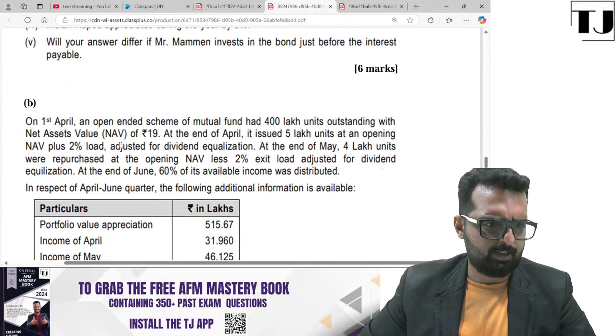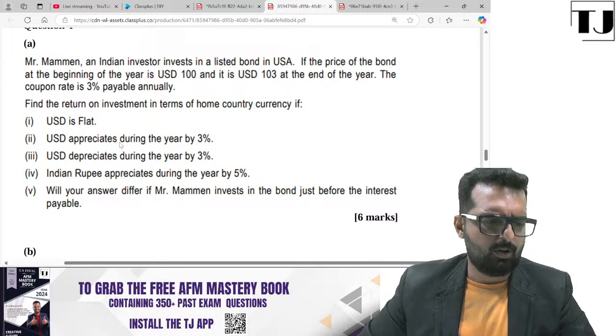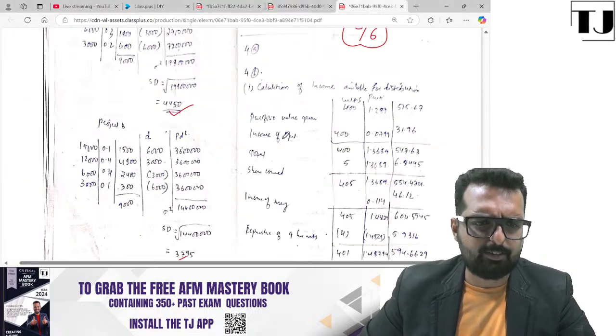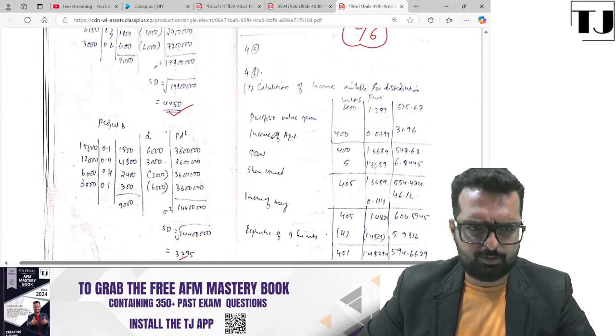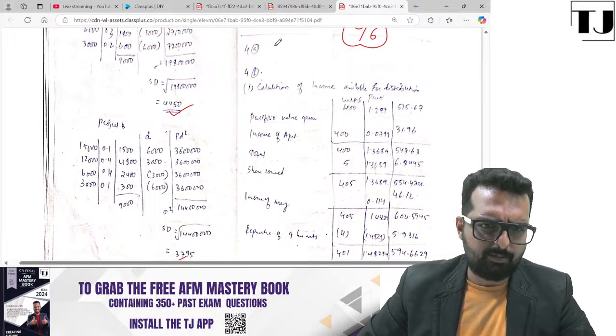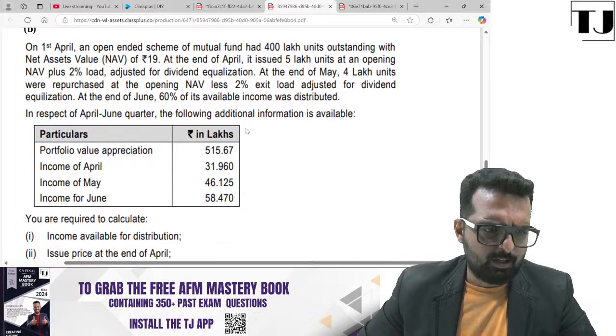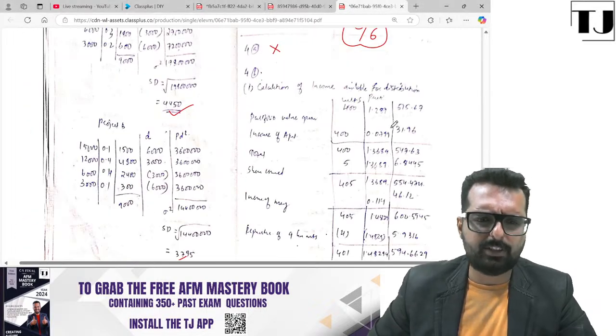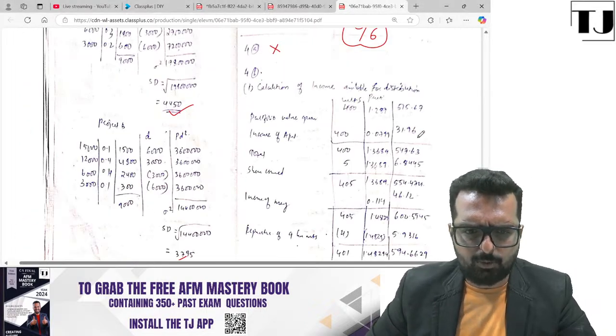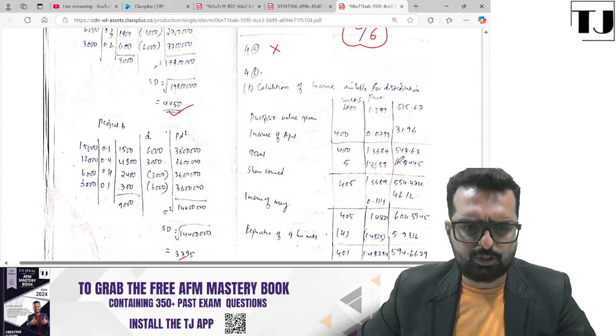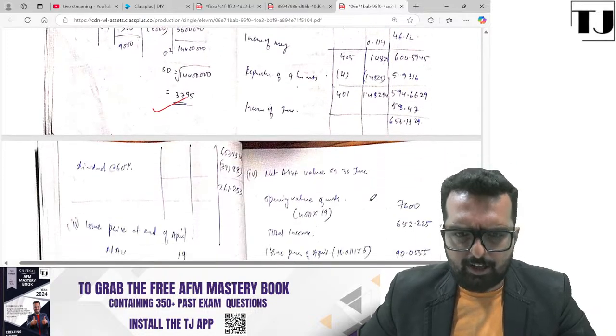This is 5A. Okay, question on Forex. Let's see how she has done that question. 4A not done. Let's go to 4B. 4B is a question on mutual fund, which is your study material: portfolio value, income, total, shares issued, income of May, etc.